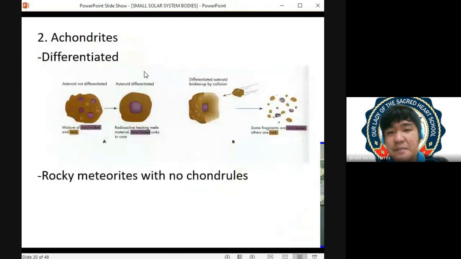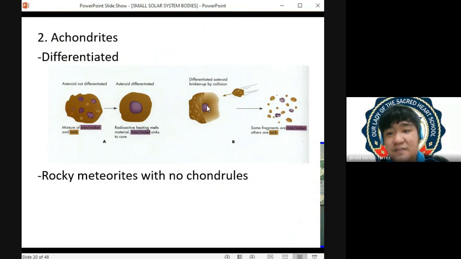Pero in the naman na differentiated yung material natin, and nagkaroon, let us say, break off ng material, pwedeng manggaling dito sa outer layer lang yung ating rocks. At pag sa outer layer lang nanggaling yung meteoroid natin, this is a stony meteorite na achondrite. So it's achondrite kasi gawa lang siya sa rocks, wala tayong mineral grains, and stony siya kasi it's taken from the outer layer which is comprised of rock.